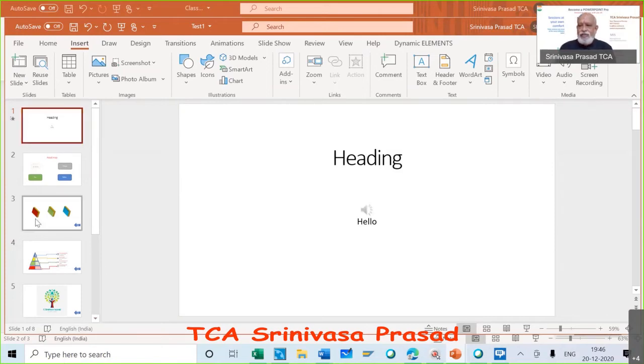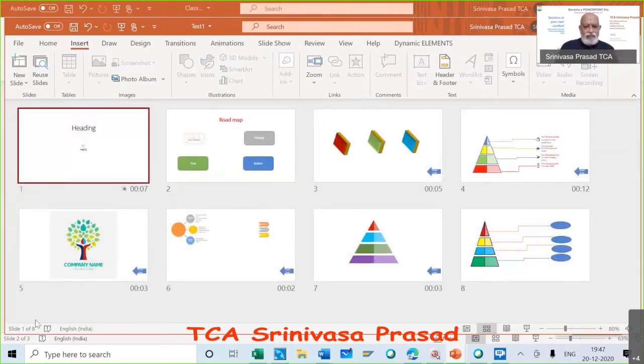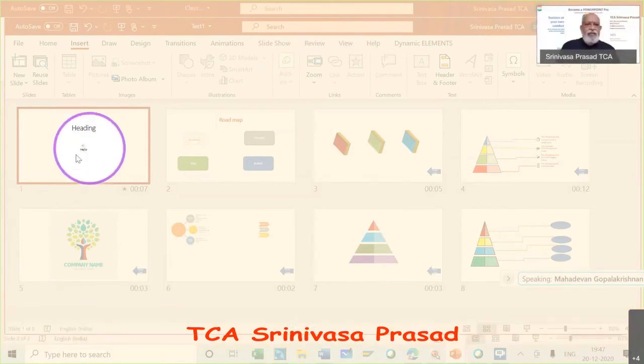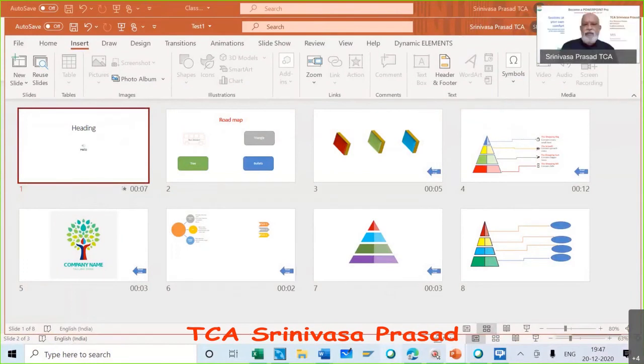Now, when I go to slide sorter mode, you can see this particular symbol. Are you able to see this? There is a speaker symbol. That means something has been recorded. And some animation effect or some such thing is happening. In this way, we will definitely be able to do a lot of good presentations. That is what I wanted to tell you people.